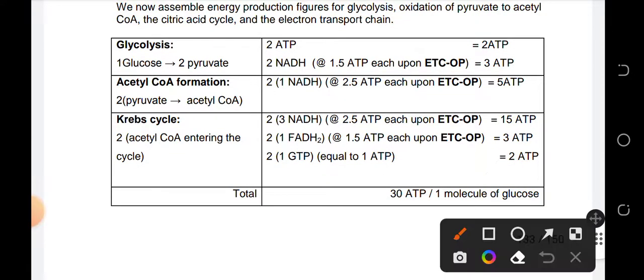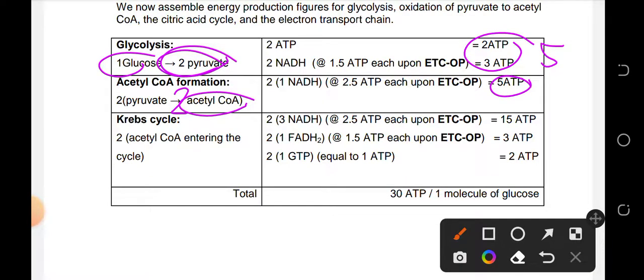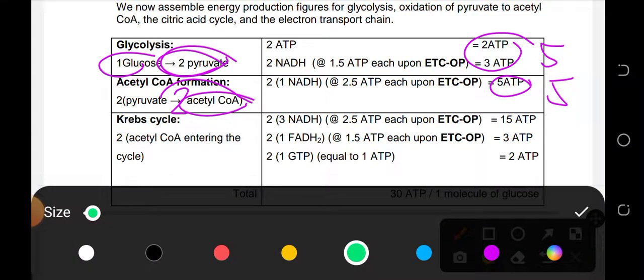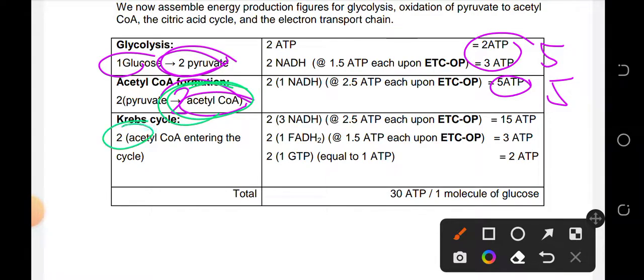So all in all, for the glycolysis, nakaproduce tayo ng 5 ATP for 1 molecule of glucose to 2 pyruvate. So that's total of 5. But the 2 pyruvate will undergo oxidation so as to produce 2 acetyl-CoA, and the total would be 5 again. And for Krebs cycle, yung 2 acetyl-CoA na yan will undergo Krebs cycle. So, ibig sabihin, dalawang cycle yan. And that would be 20. Kasi ang isang cycle ay 10. So, all in all, for 1 glucose, ang ATP na maproduce natin ay 30 ATP. Okay?